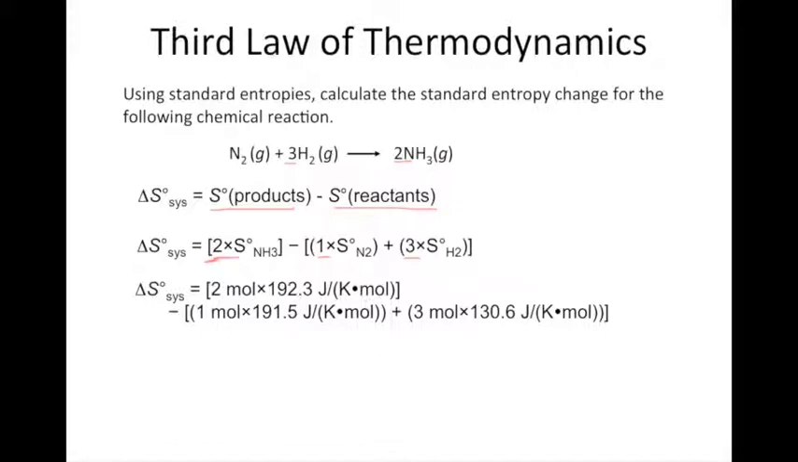Remember to include your units. Don't take any shortcuts. And if we solve this, we should have a negative 198.7 joules per Kelvin as the entropy change for this system. And if you look, we're going from 4 moles of gas to 2, so we would predict the sign of the entropy change here to be negative. So we should be able to see that that seems like a correct calculation.